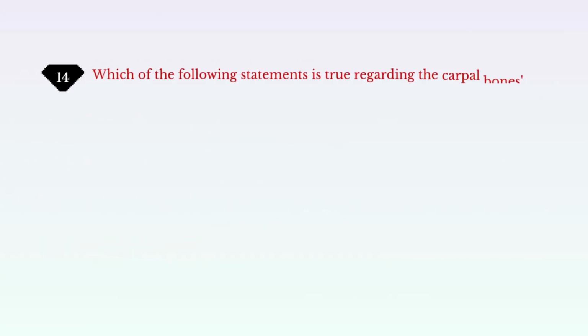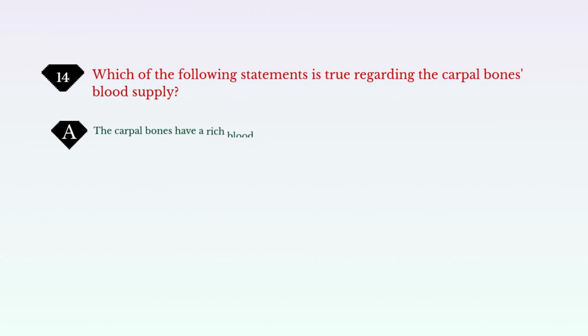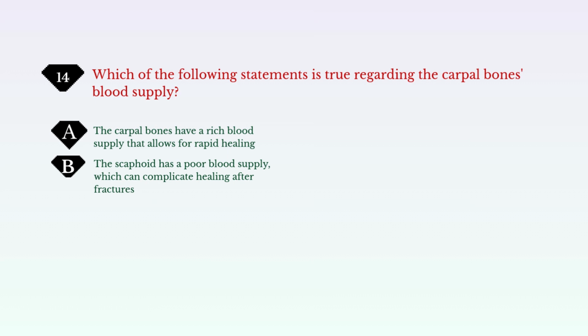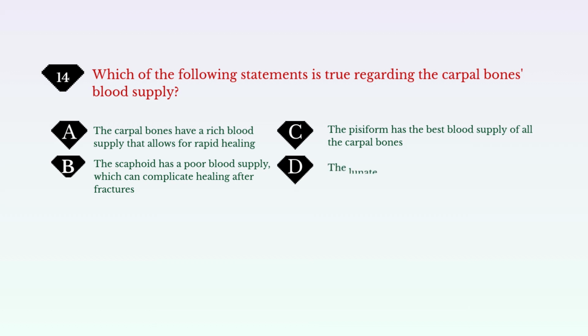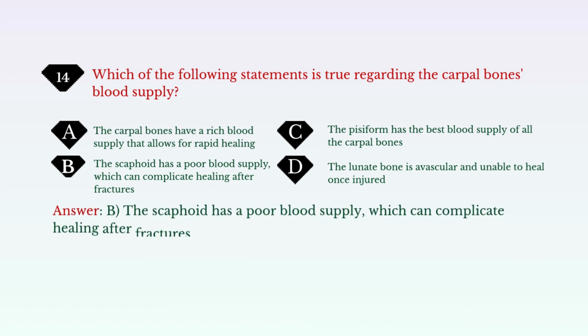Which of the following statements is true regarding the carpal bone's blood supply? A. The carpal bones have a rich blood supply that allows for rapid healing. B. The scaphoid has a poor blood supply, which can complicate healing after fractures. C. The pisiform has the best blood supply of all the carpal bones. D. The lunate bone is avascular and unable to heal once injured. Answer: B. The scaphoid has a poor blood supply, which can complicate healing after fractures.